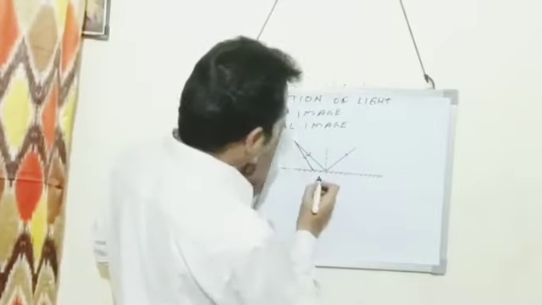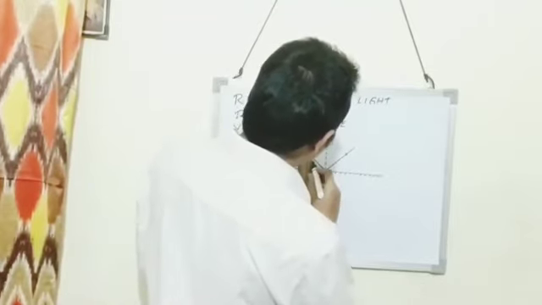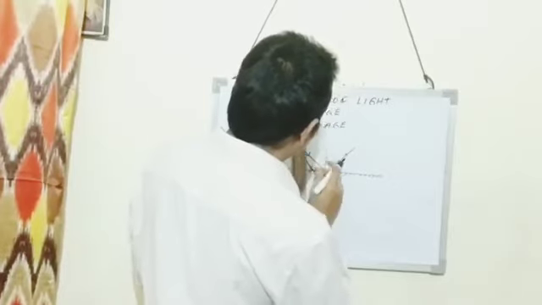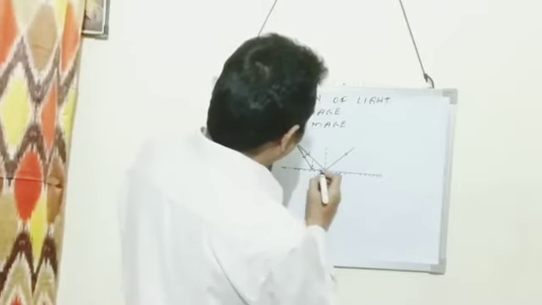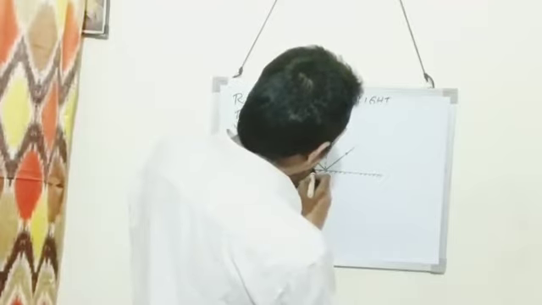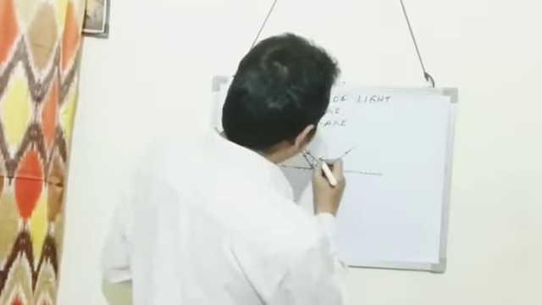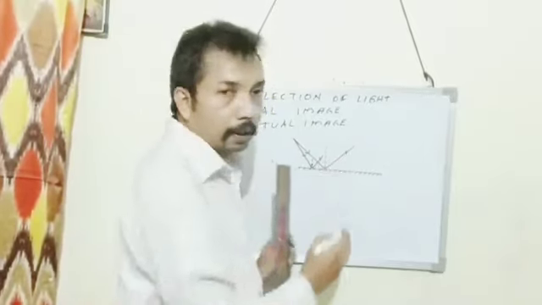This is the point of incidence, and about this point also we will draw a normal. Here also it will be reflected by obeying the laws of reflection: angle of incidence is equal to angle of reflection. So this is one reflected ray, this is another reflected ray.